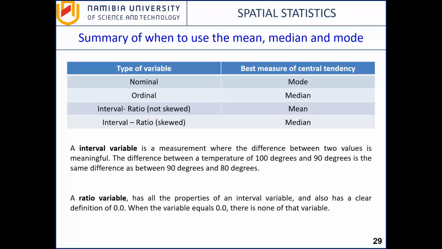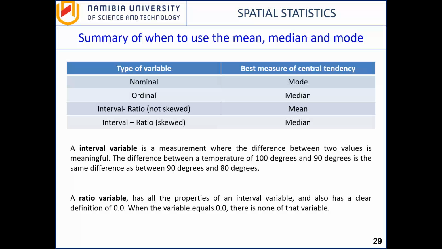But the ratio variable has all the properties of an interval variable, but also has a clear definition of zero. When the variable is equal to zero, there is none of that variable. So basically zero represents the origin. For example, in terms of distances, zero distance means no distance.